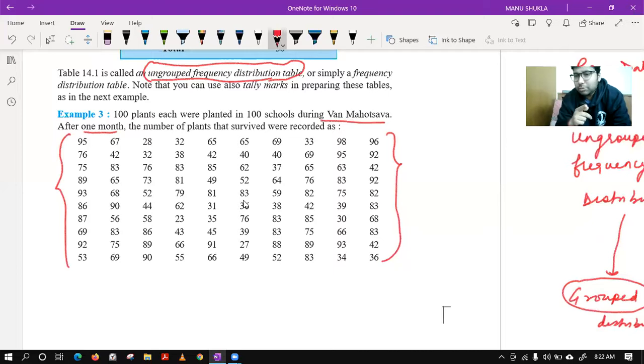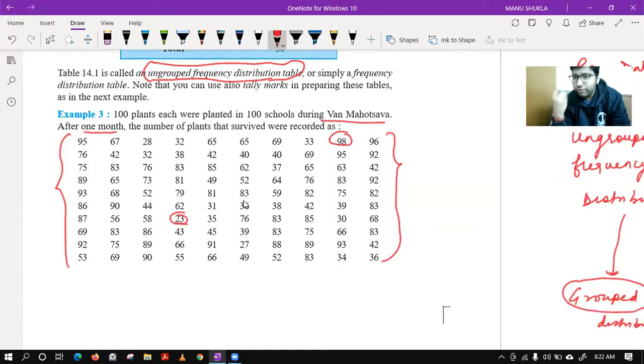Please help me with the given data of example number 3. What is the minimum value? I think this 23 is the minimum. Please find if there is anything less than this. Or any value less than that. 23 is the minimum. Okay. And what is the maximum? 98 is there. Yes, 98 is the maximum and 23 is the minimum.